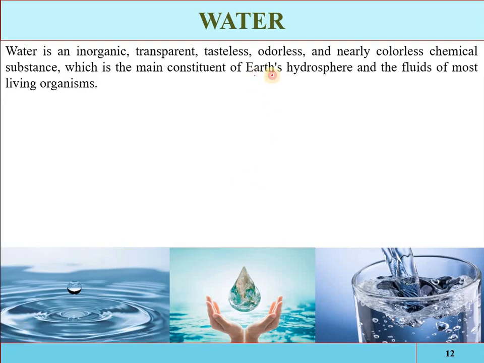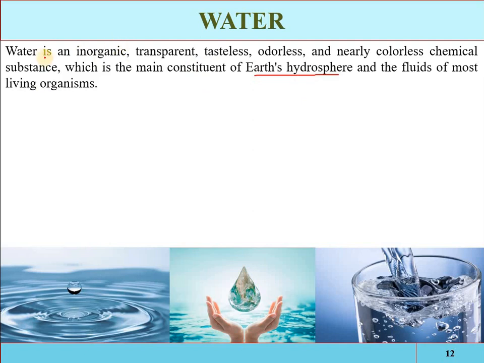And it is the fluid of most living organisms. Almost 70% of our bodies are composed of water. So water is the most important constituent of the earth's hydrosphere and the most important fluid in living organisms.